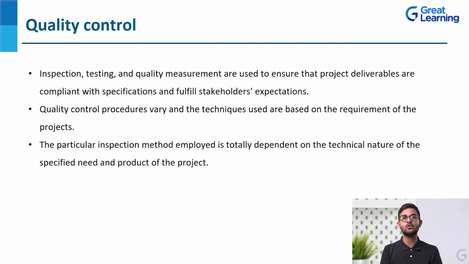But in quality control, we have to make sure, are we meeting those plans or not? If we are meeting, to what extent? That is something which is done in quality control, because that's how the quality will be controlled for the next phase in that particular phase. That is the main thing. We plan, we assure in order to control the quality eventually.